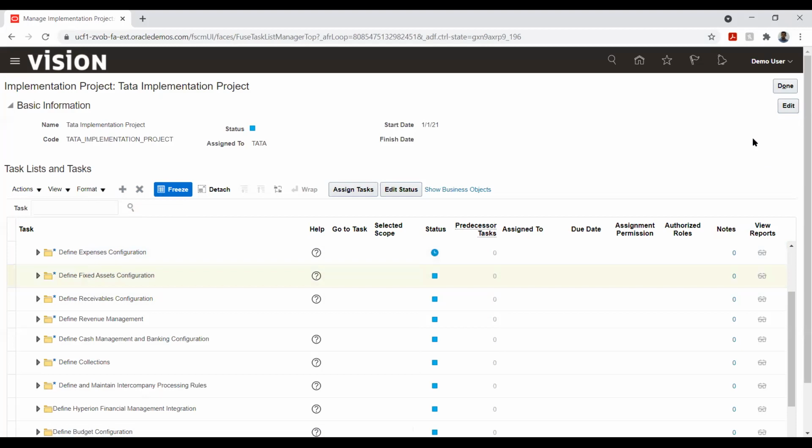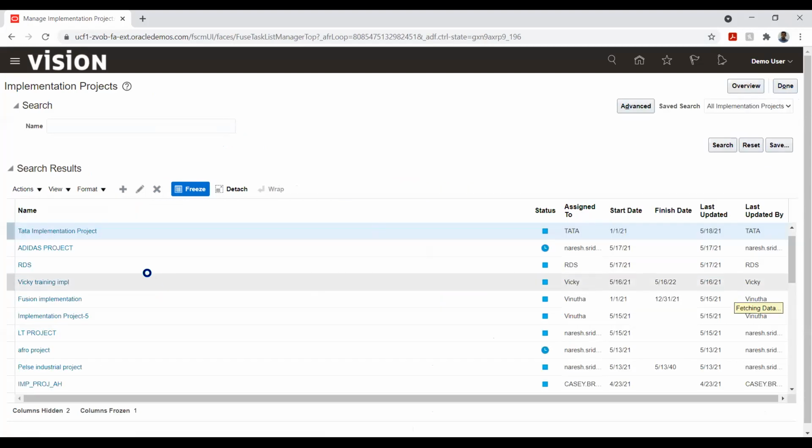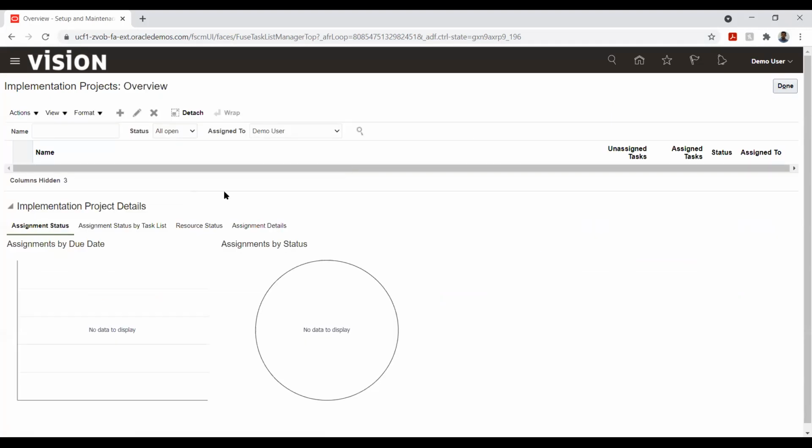Now if I want to track this project, I'll close this particular page, and here, if I want to track this project called Tata implementation, I'll click overview. The moment I click overview, this will give a graphical representation.